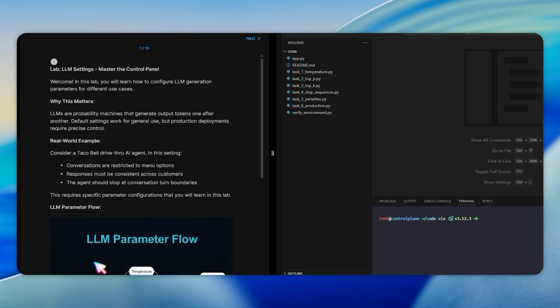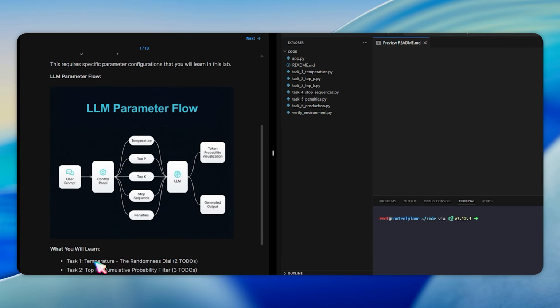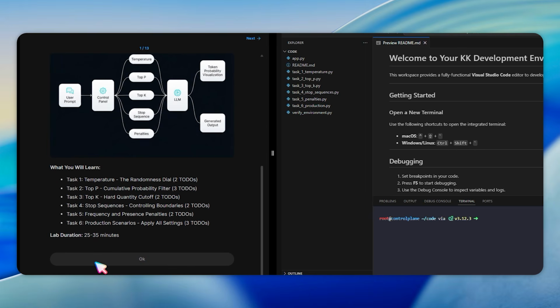We will make the same model behave completely differently, from a consistent drive-thru ordering agent to a creative story writer, just by changing settings like temperature, top P, and penalties. When you need your AI assistant to give the same answer every time or generate wildly creative outputs, these parameters are the control panel. The lab takes about 25 to 35 minutes to complete.